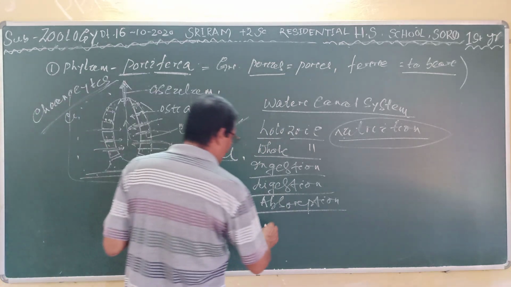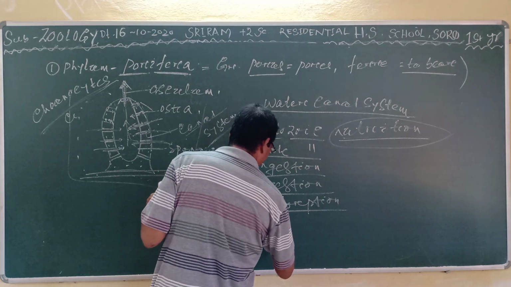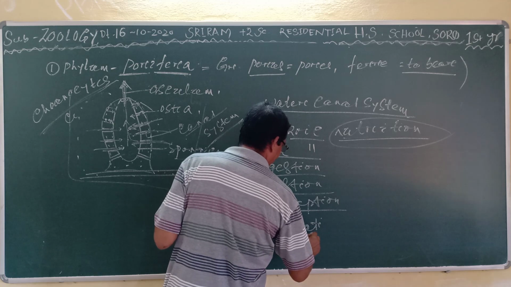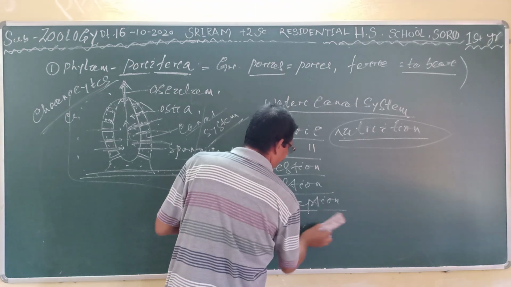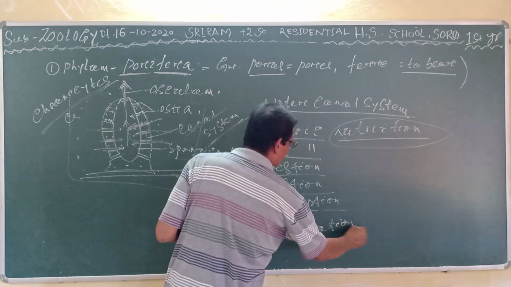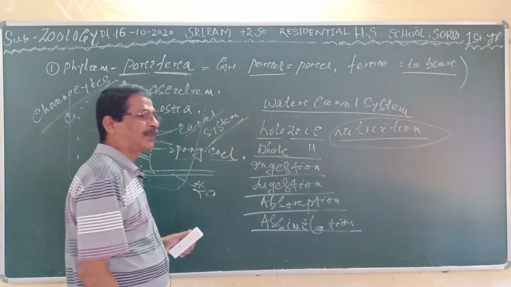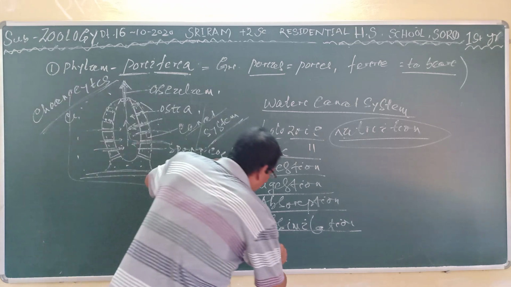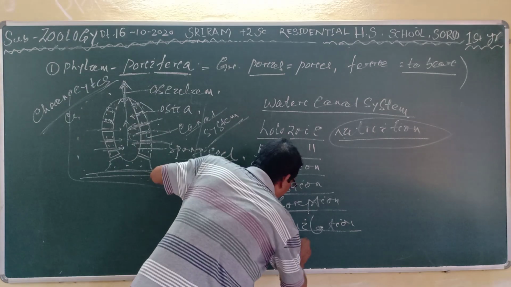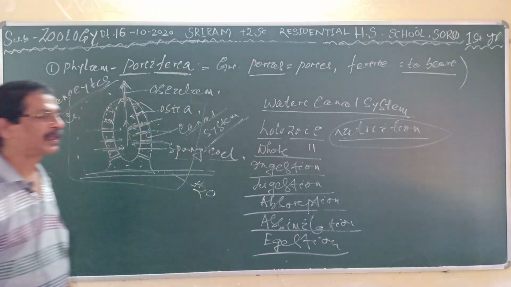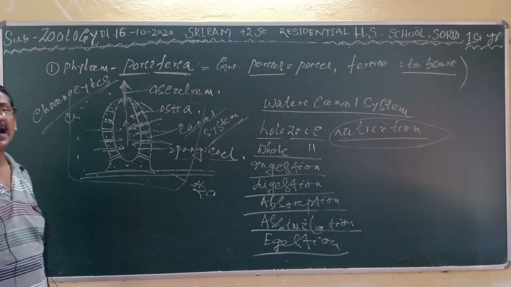Then assimilation, by which the digested food materials are utilized inside the body. Lastly, egestion, by which the undigested food material is removed from the body to the outside.